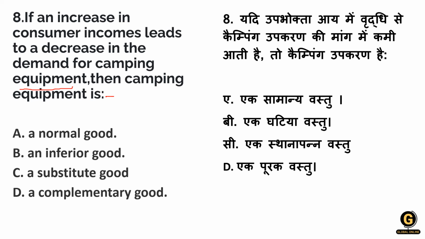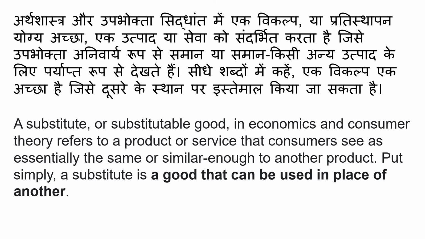The correct option is option C, a substitute good, so camping equipment is a substitute good. What is a substitute good? In economics and consumer theory, it refers to a product or service that consumers see as essentially the same or similar enough to another product. Put simply, a substitute is a good that can be used in place of another. This is what a substitute good means.